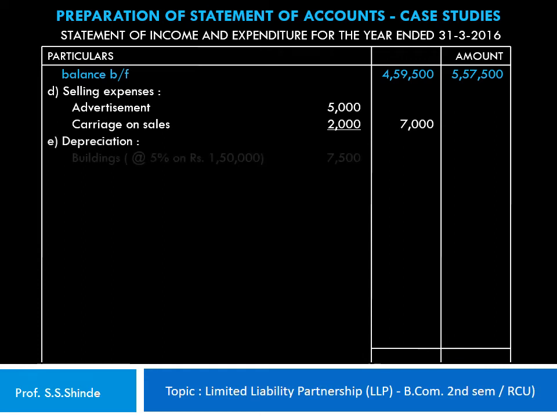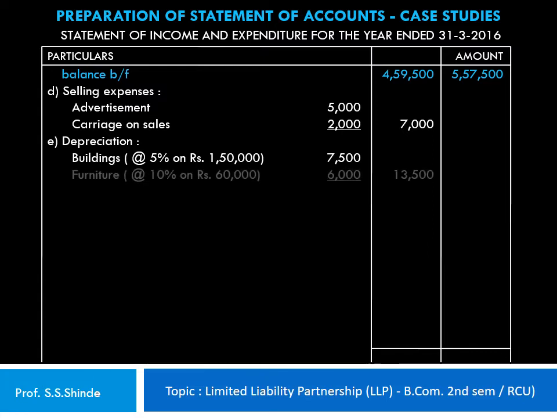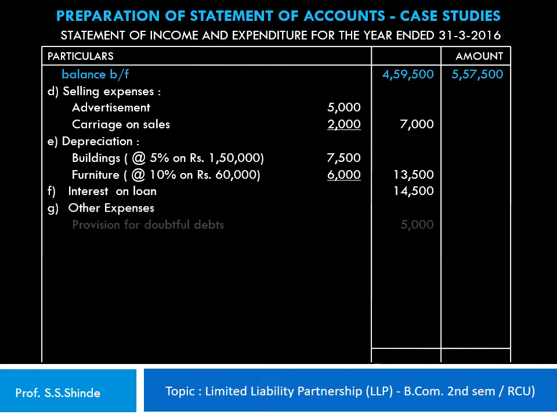The next head is depreciation. So on building at the rate of 5% on rupees 1,50,000 works out to 7,500 and depreciation on furniture is charged at 10% on rupees 60,000 which works out to 6,000. So the total depreciation is 13,500 shown in the inner column. The next head is interest on loan, which is 14,500, and under other expenses the provision for doubtful debts rupees 5,000 is shown, taking the total expenses to 4,99,500, which is shown in the outer column as 4,99,500.